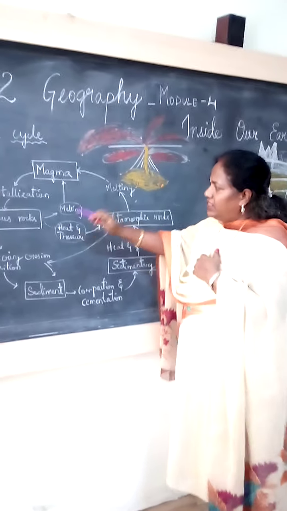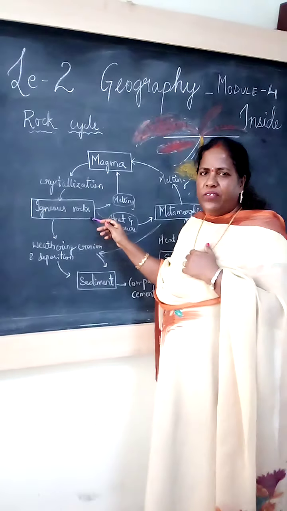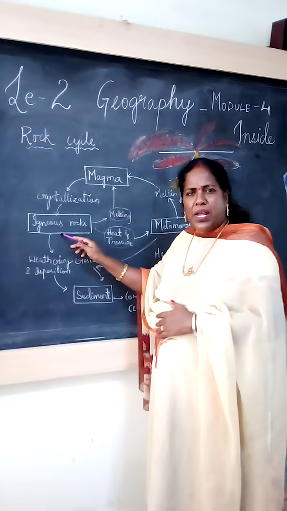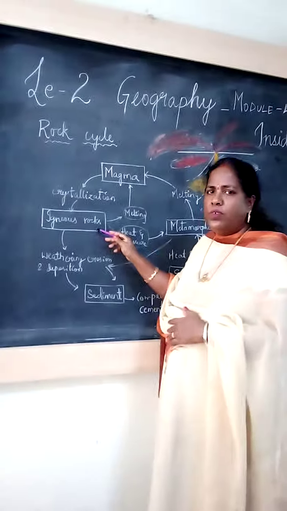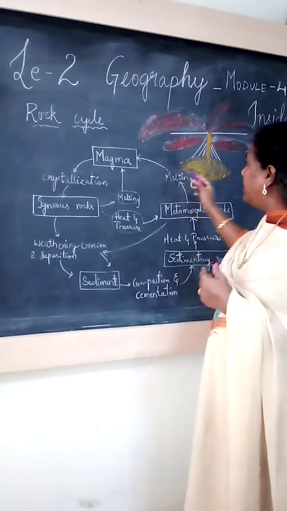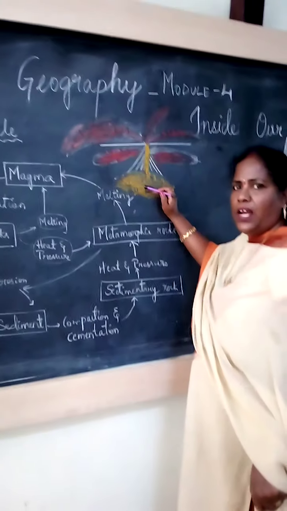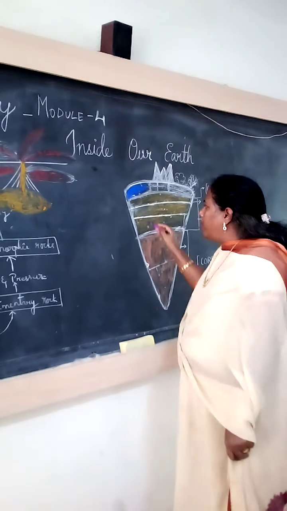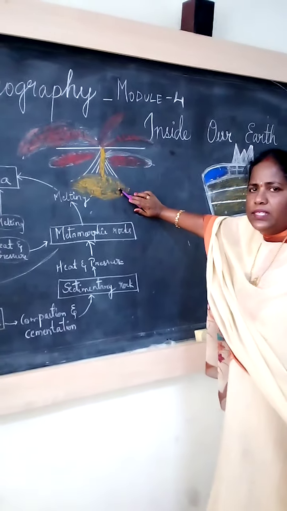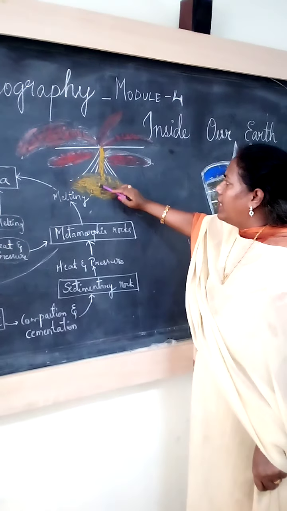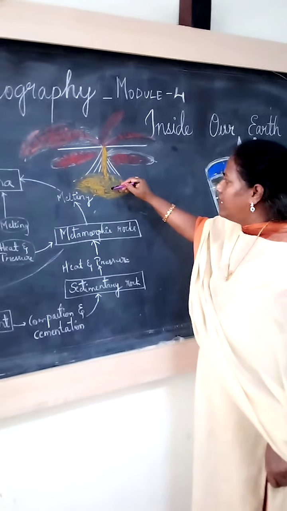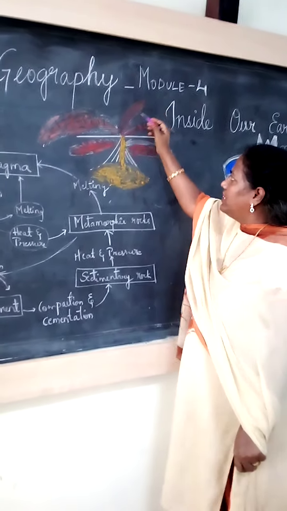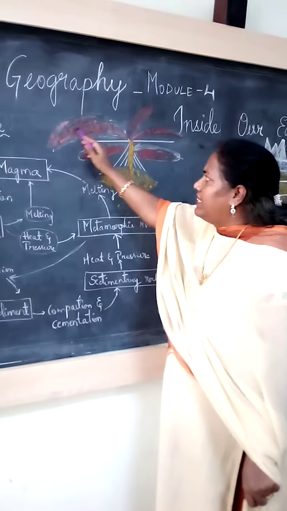The first type of rock is igneous, which we discussed in module 3. This is the primary rock. Why is it called the primary rock? Because these rocks first form from the magma. See here how magma comes. This is the mantle. You already know the three layers of the earth: crust, mantle, core. From the mantle, this is the magma. From the magma, see the lava coming out. This is the magma in the mantle layer. See how the lava is coming out. Lava is in red color.